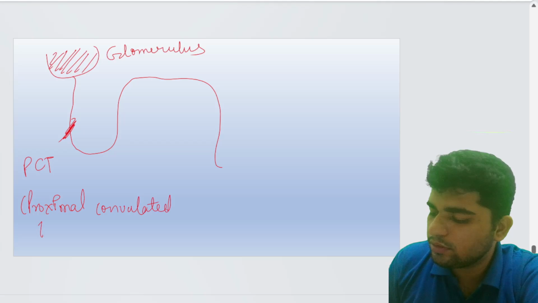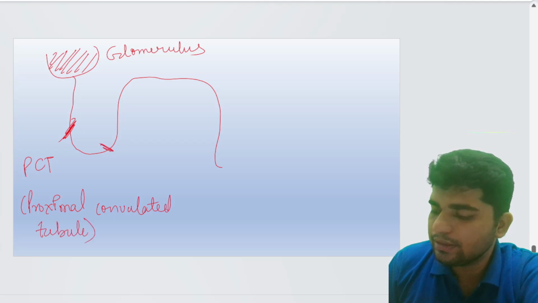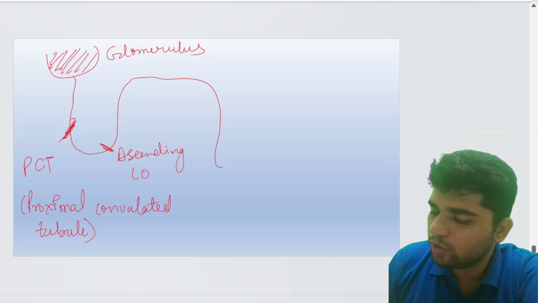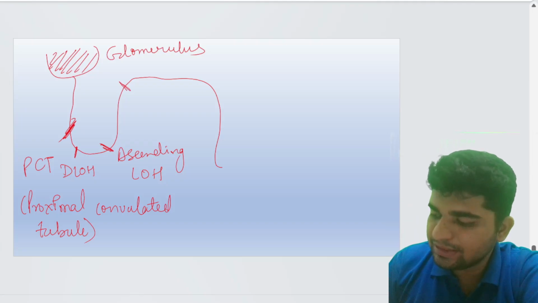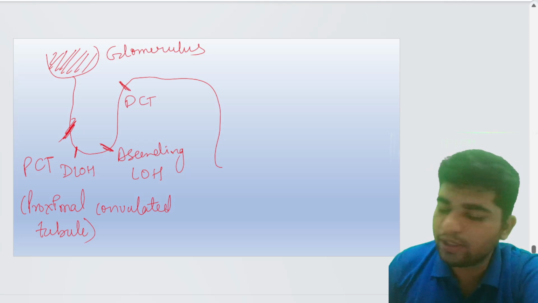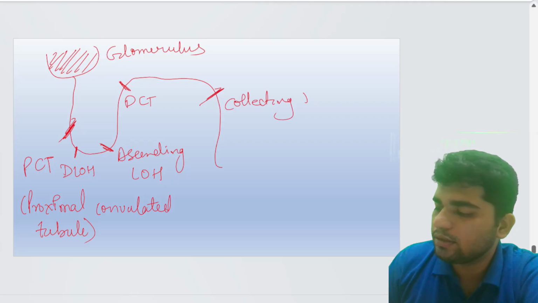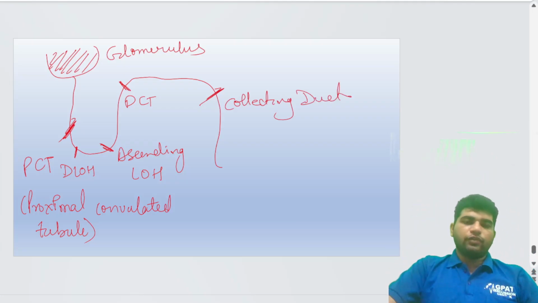This is the ascending loop of Henle, and this is the descending loop of Henle. This is the distal convoluted tubule, and this one is the collecting duct. So this is the structure of a nephron.